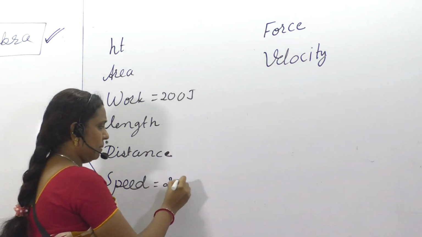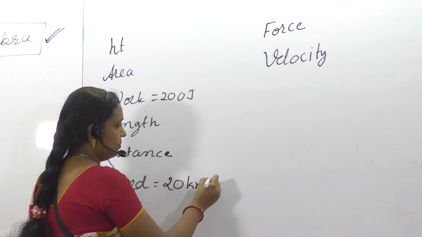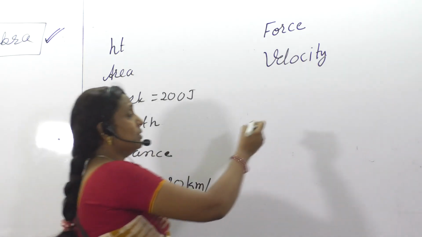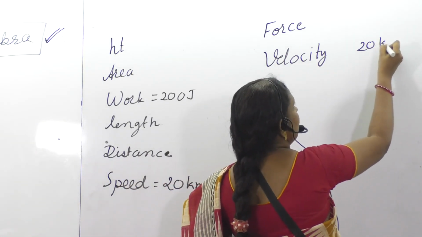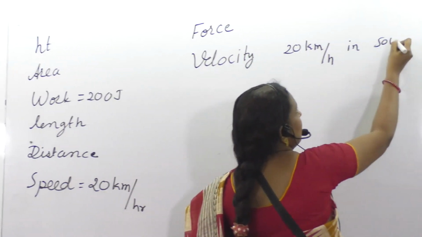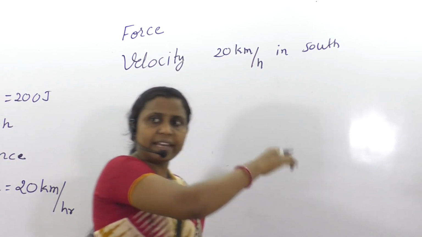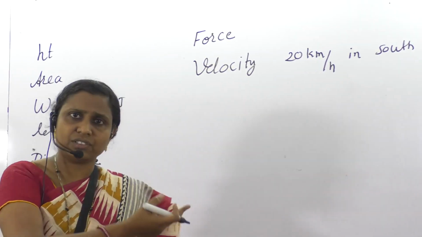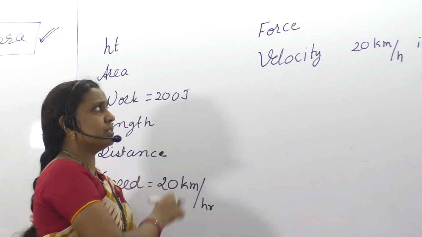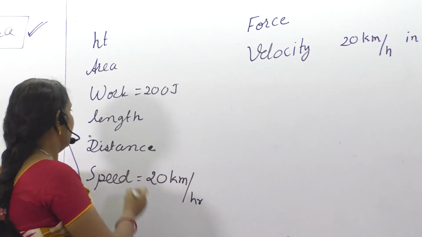Speed may be like 20 km per hour. And in the case of velocity, what do we say? 20 km per hour in a direction. It may be in the direction south, west, east, anything. With respect to the degree also you can take velocity.